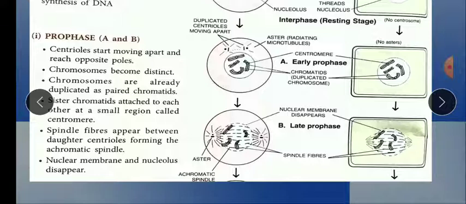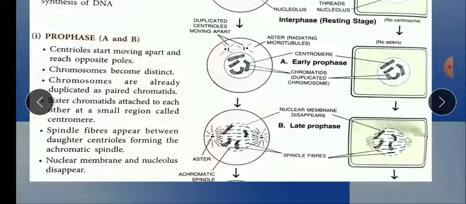These are the important points of the prophase stage of mitotic cell division that you should remember. If you remember these, you will easily understand what I explain.